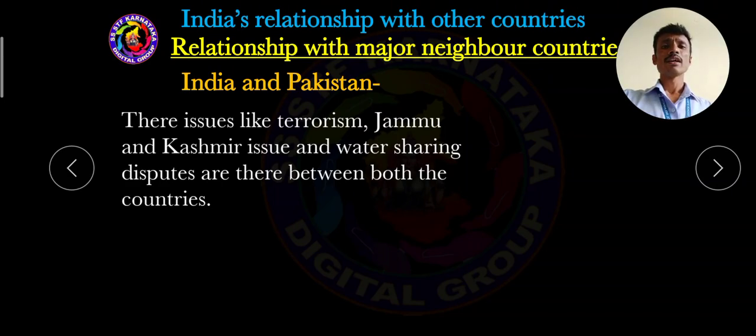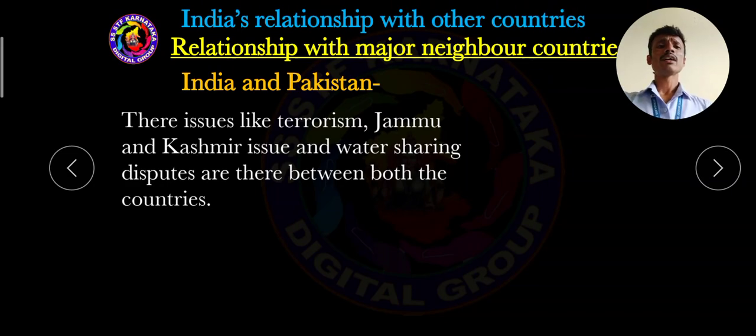Then another one is the Jammu and Kashmir issue. This state belongs to India, but Pakistan is always trying to occupy Jammu and Kashmir. The citizens and people staying in Jammu and Kashmir have always given much more support to India, but not to Pakistan. Because of this hatred toward Pakistan, Pakistan is always trying to control Jammu and Kashmir. This is a major issue between India and Pakistan.